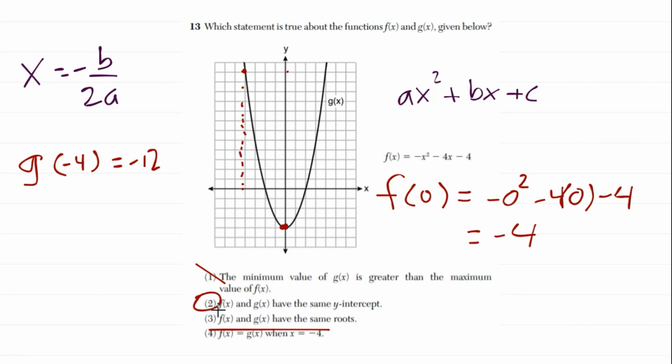Now for 3, I'm not going to prove it here just because we're running out of time. For 3, we know the roots for g of x. It looks like it's positive 2 and negative 2. We would have to factor this into 2 binomials and then solve for the roots. You can do that on your own. I encourage you to try that just for practice. But for our purposes, because we're running out of time, I want to skip that and show you why number 2 is the correct answer.